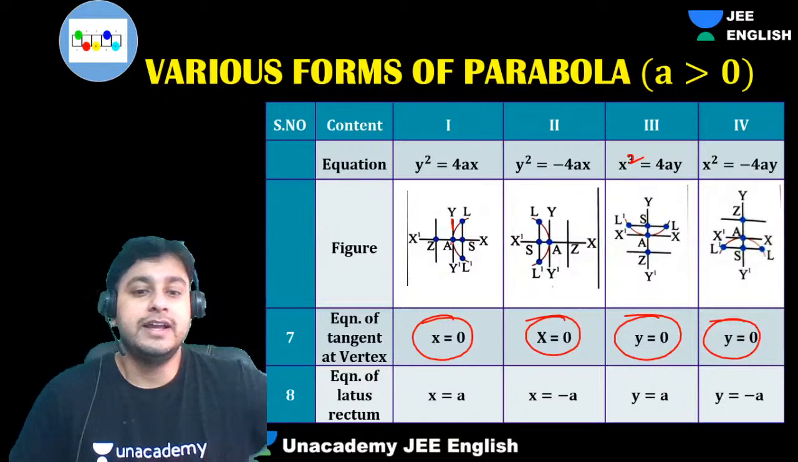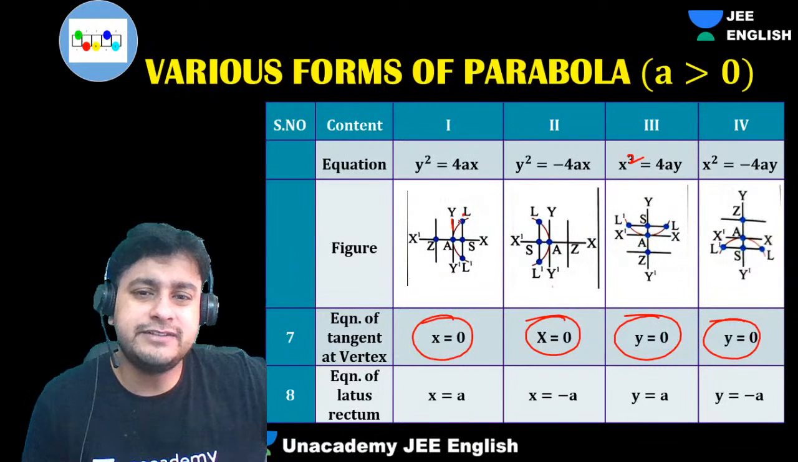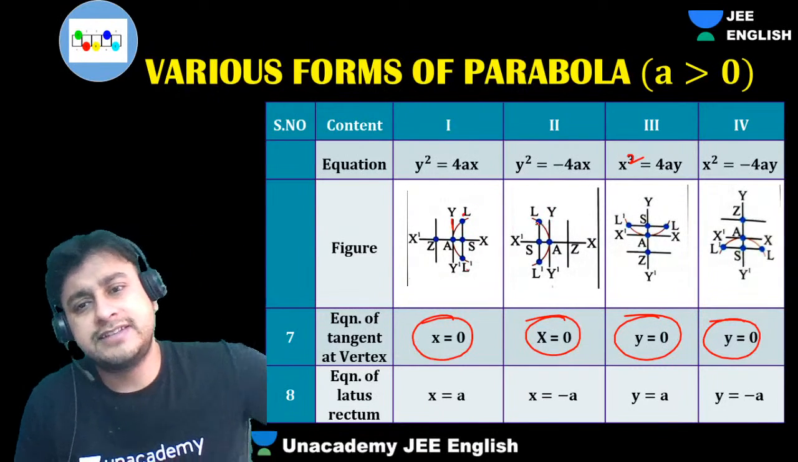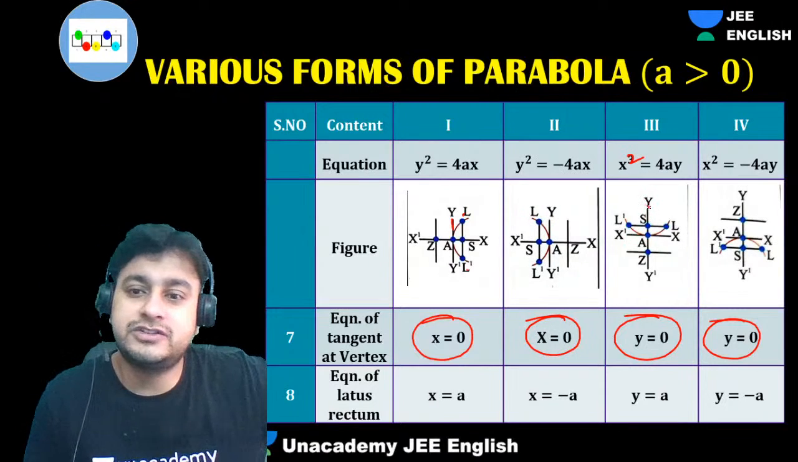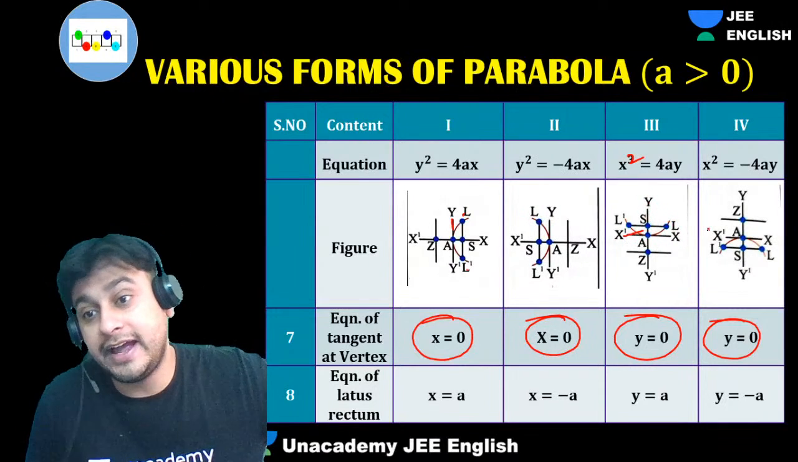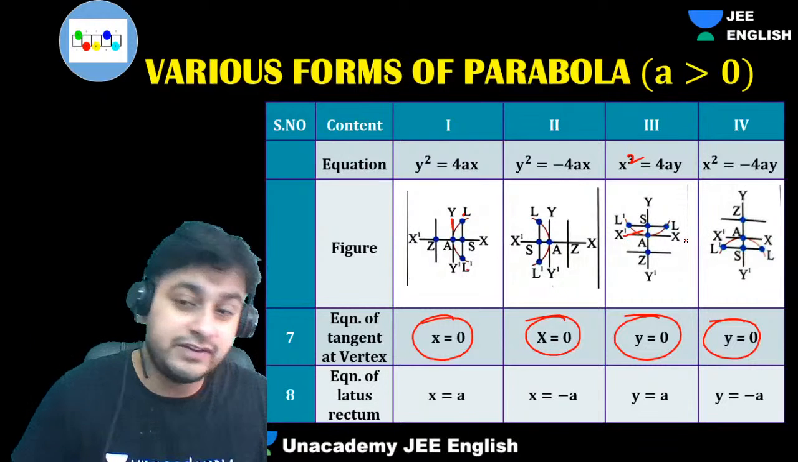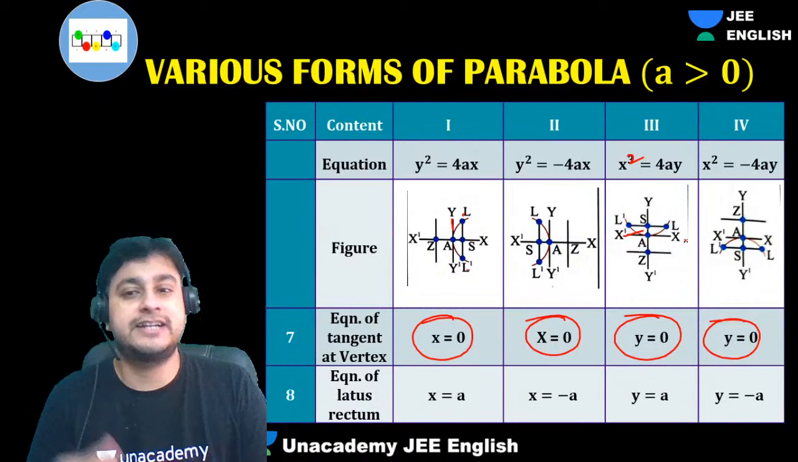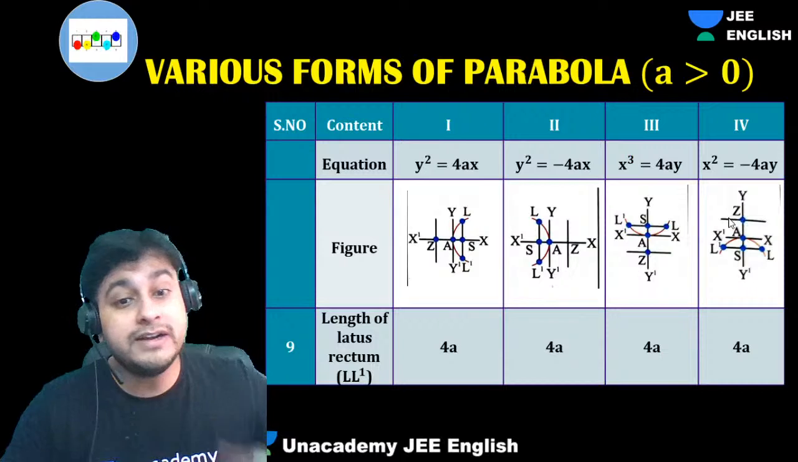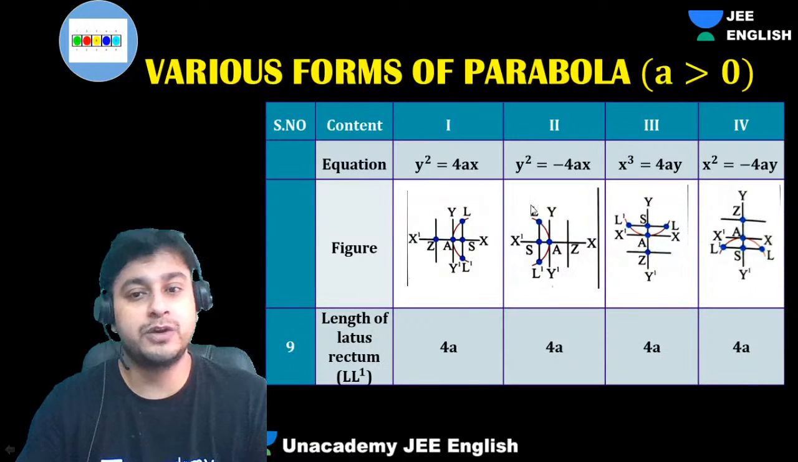Understood? Equation of lattice rectum is easy. This is x equals to a. This is x equals to minus a, this is y equals to a, and this is y equals to minus a. Simply, we can get the equation of lattice rectum and everything. Guys, what did we learn from it? This I told you, 4a will be the length of lattice rectum.